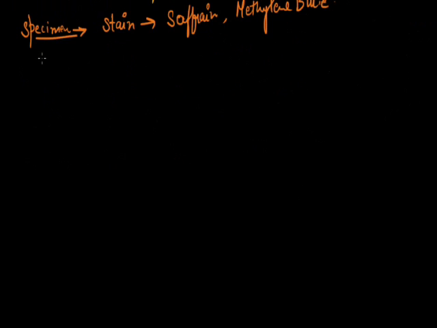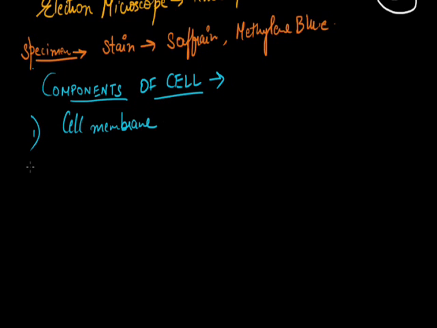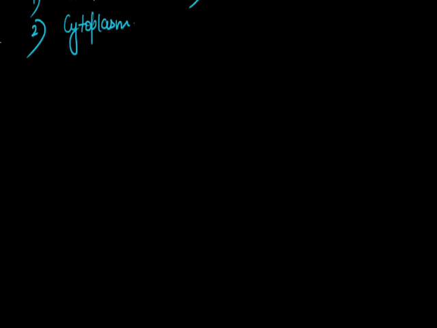Next we'll deal with the components of the cell. We study the cell mainly in three parts. First is the cell membrane. Next is the cytoplasm. Third is the nucleus. If we see the flow in the form of a flow chart, let's see the plant cell.